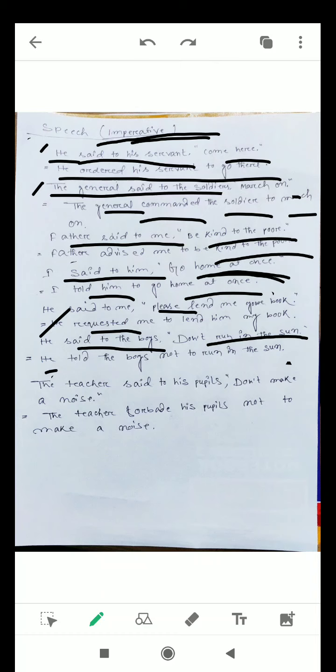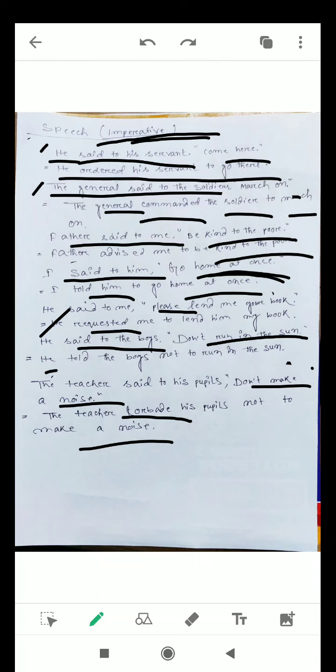The teacher said to his pupils, "Don't make a noise." This statement implies a kind of prevention. Don't think it is a piece of advice. The teacher forbade his pupils to make a noise.